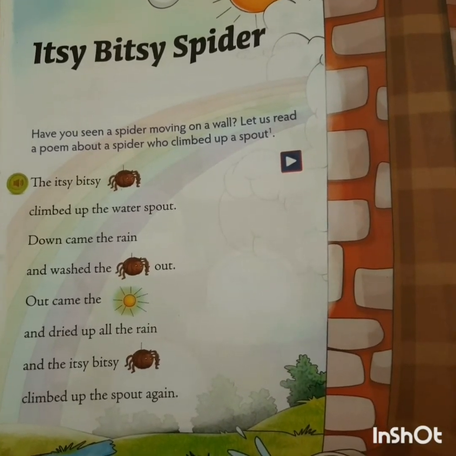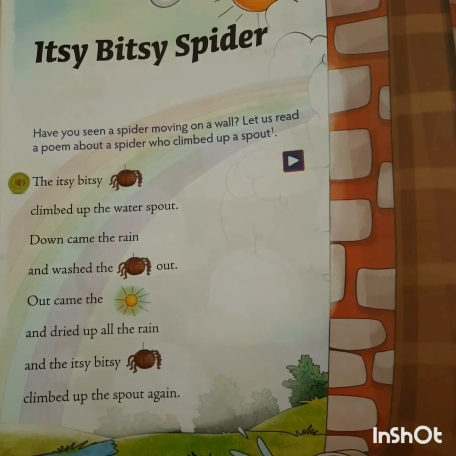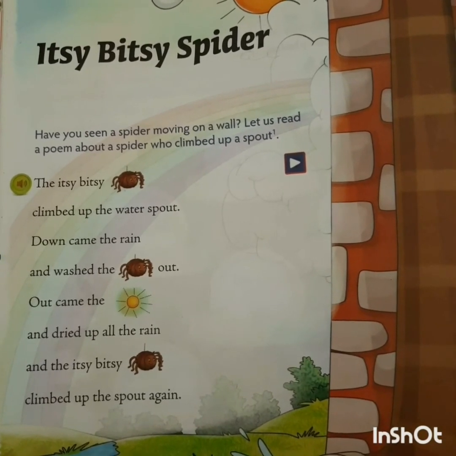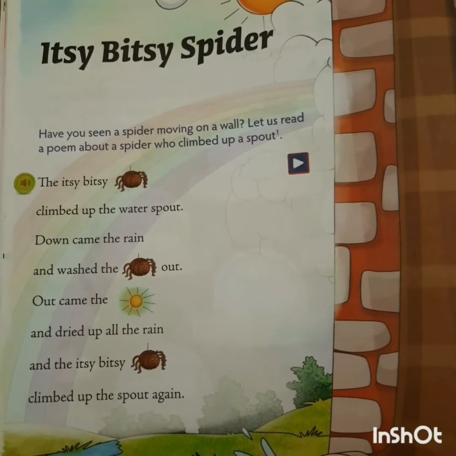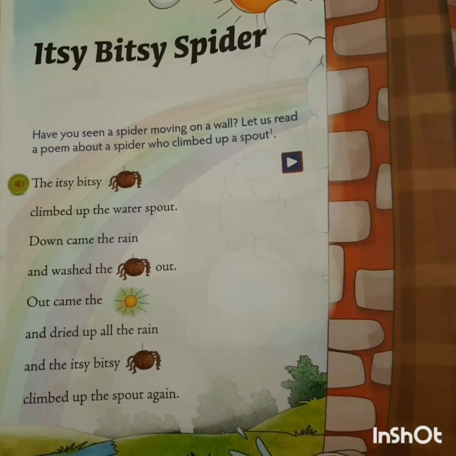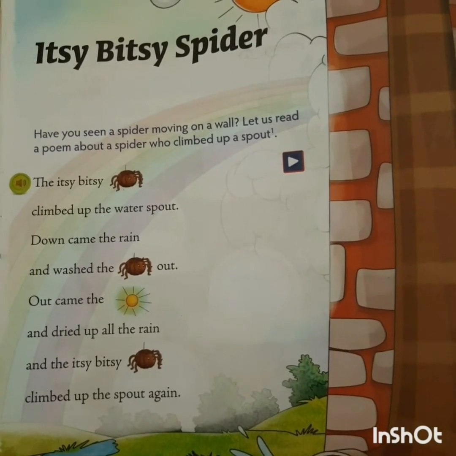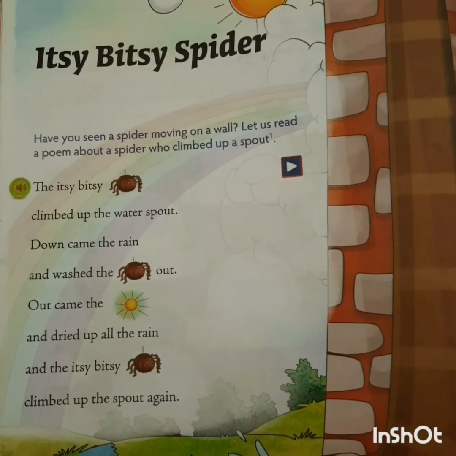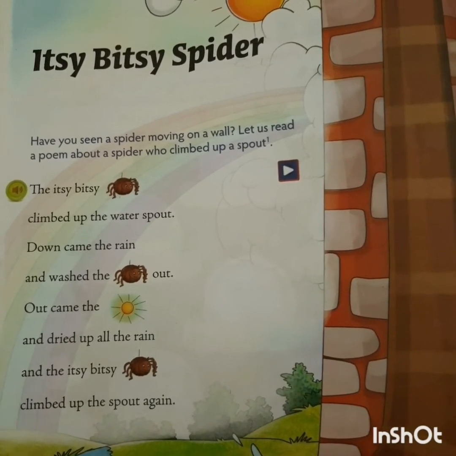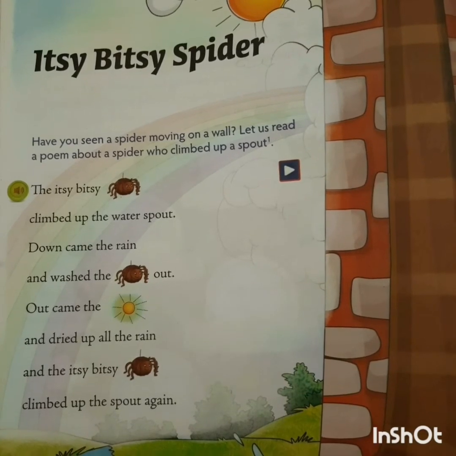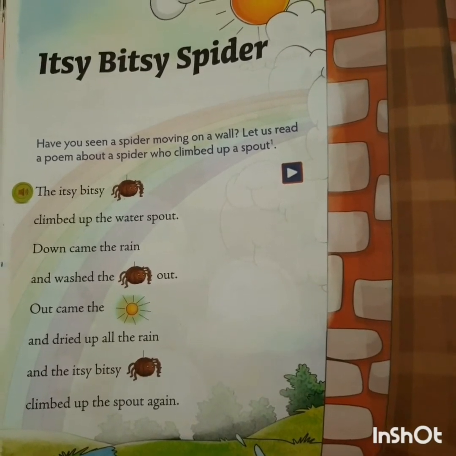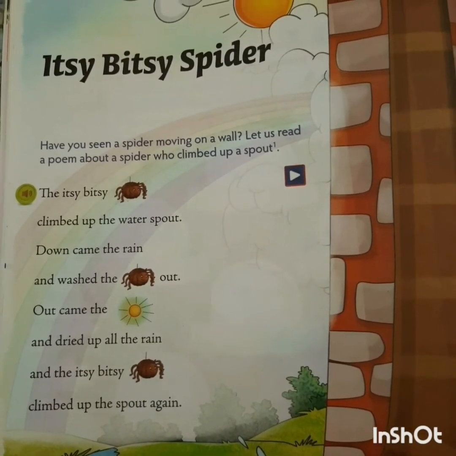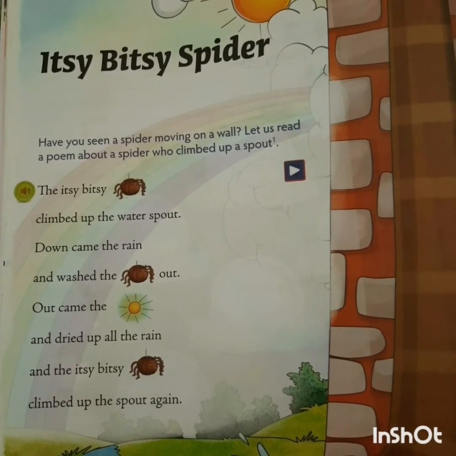Children, who came out in the sky? The sun came out in the sky. What did the sun do? The sun dried up all the rainwater. Did the spider climb the spout again? Yes, the spider climbed the spout again when the rain stopped.